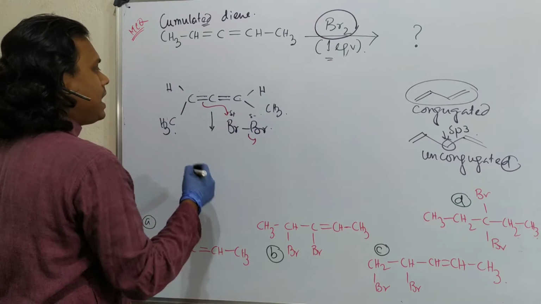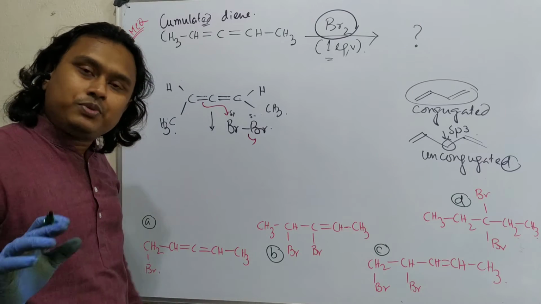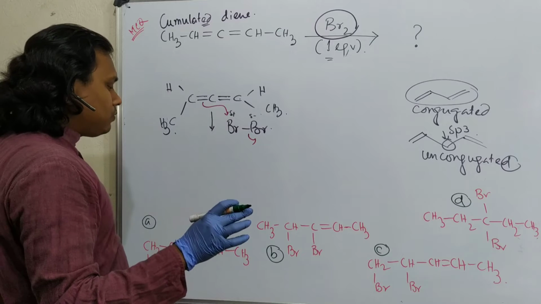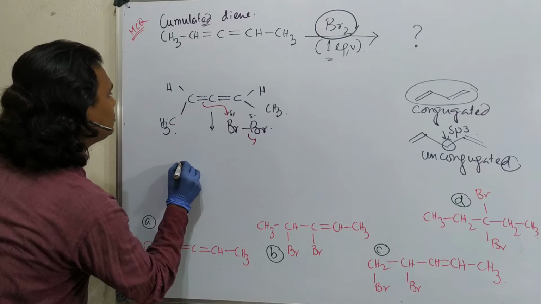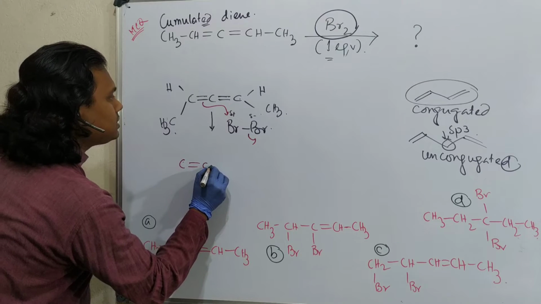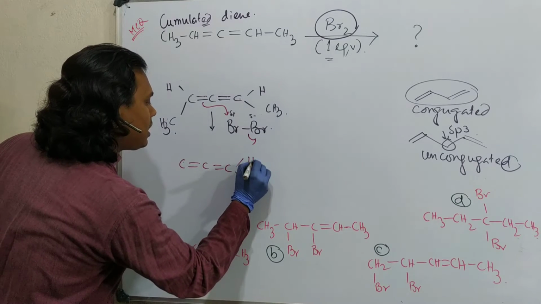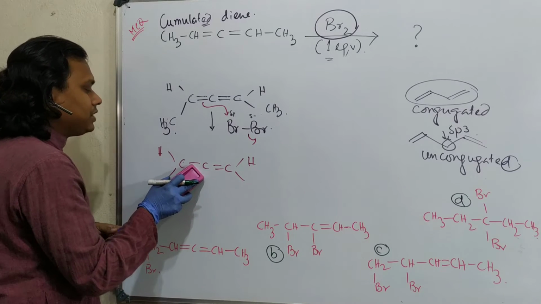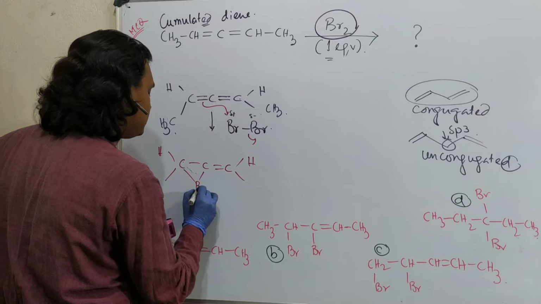It will leave, and we know the reaction proceeds through a bridged bromonium intermediate. Now what is next? So this is C double bond C, H. I'm not writing the rest, meaning any group. Now bridged bromonium ion means you can consider Br plus.